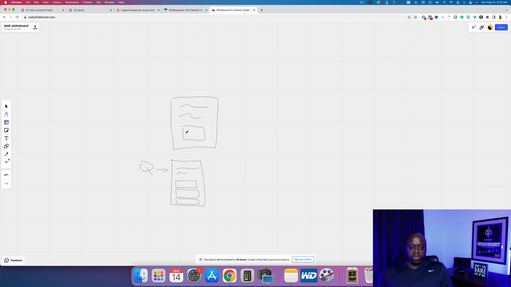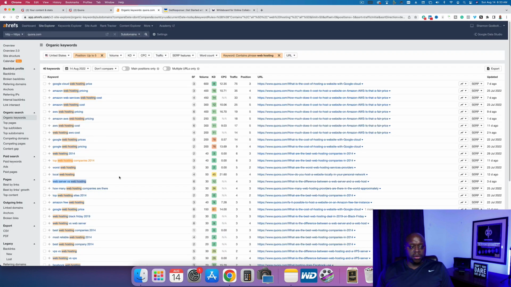This button is going to be an affiliate link. Okay. The affiliate link is going to take them to Bluehost. It's going to take them to whatever affiliate program that you're recommending. So if we're doing web hosting here, you're going to want to go to bluehost.com/affiliates, and then you can sign up to become an affiliate. But this works for literally any niche.